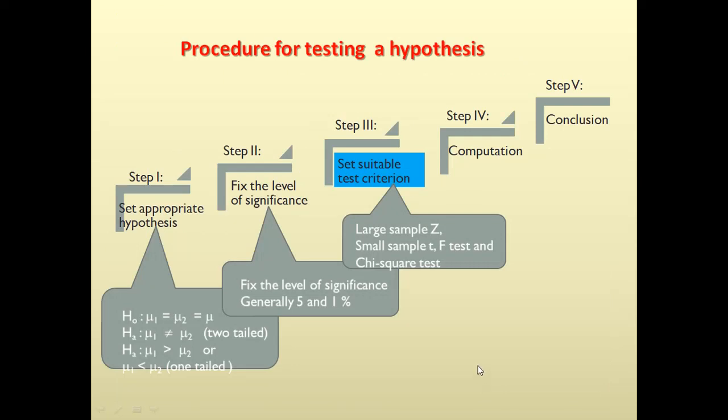Now the third step in testing the hypothesis is to set a suitable test criterion. Now we have different tests in statistics. For a comparison of the mean, we have two options: z-test, which is normally used for the large sample where the sample size is more than 30. We have the small sample t-test, which was given by W.S. Gosset, and that is normally used again for comparing the mean. But if our interest is to compare the variances, we go for F-test, which is given by R.A. Fisher. And if you have a qualitative type of character, you can go for chi-square test.